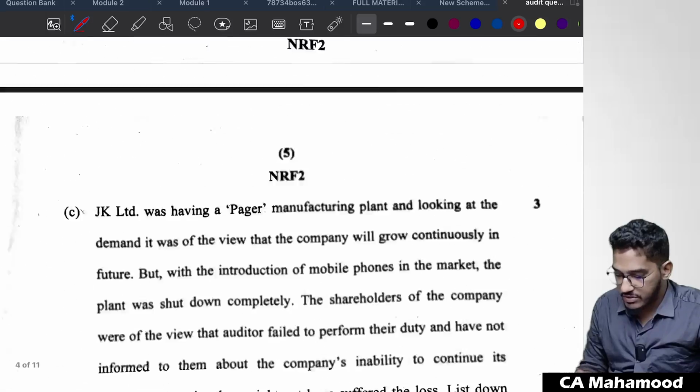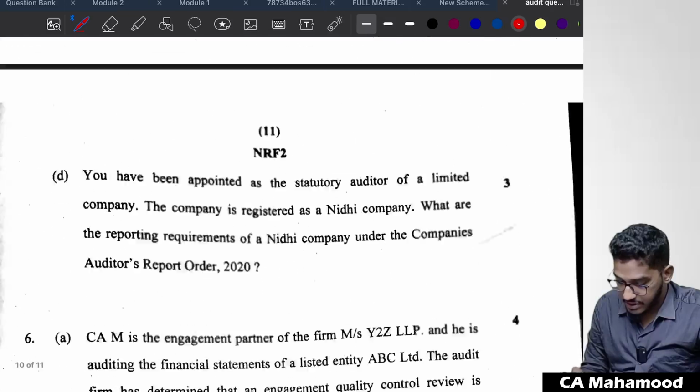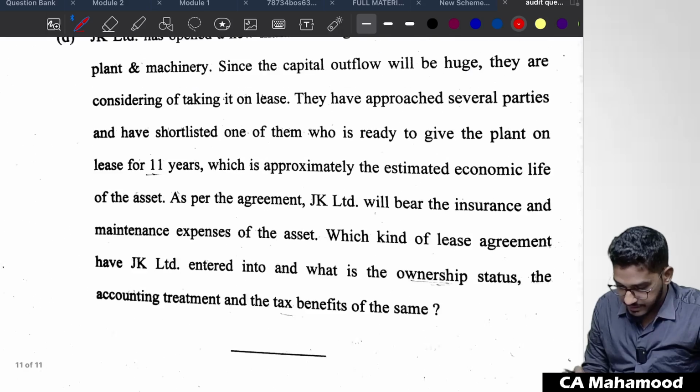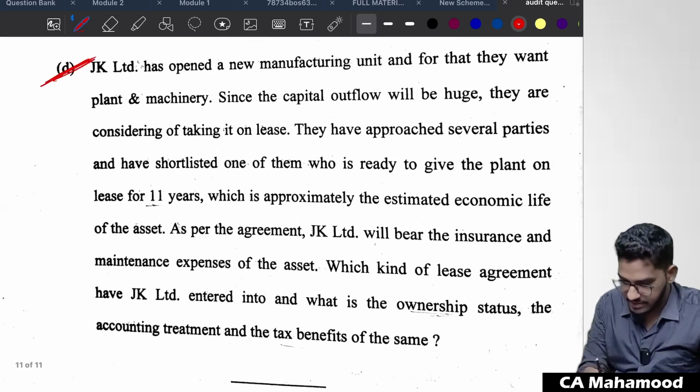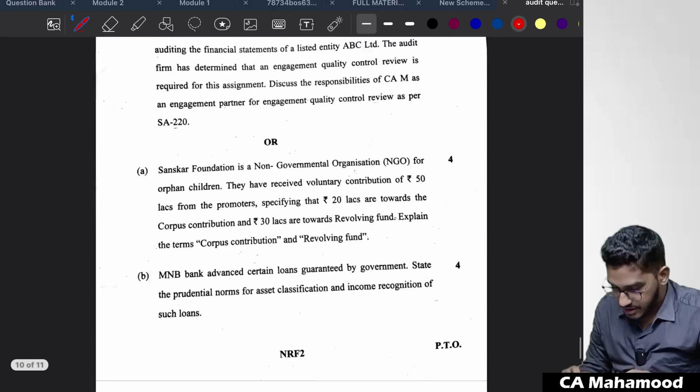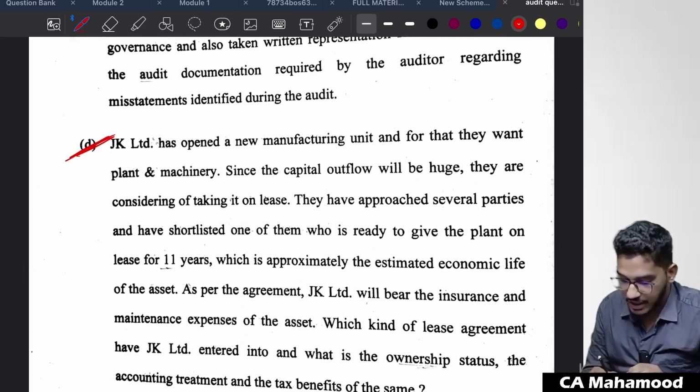I told you one more question is also there from the accounts. Yes, I will show you that. There's one more question directly from the accounts. It is this one, this D, the last question. I think 6D is the last question. This is also relating to accounts only.